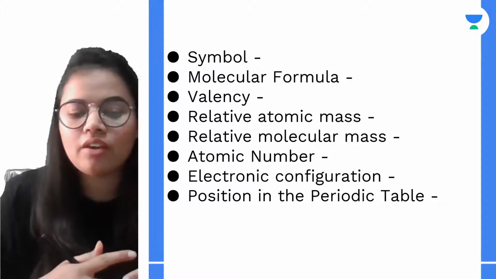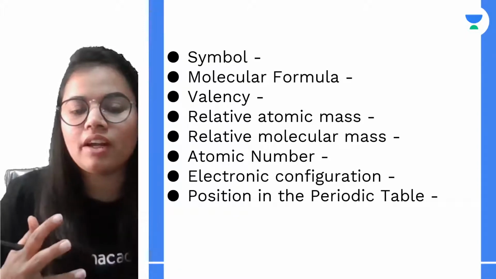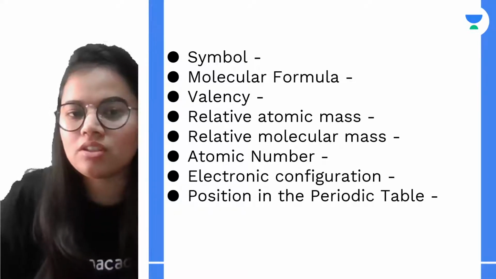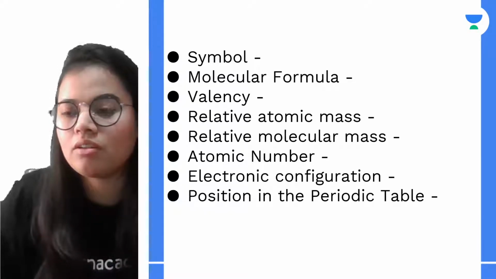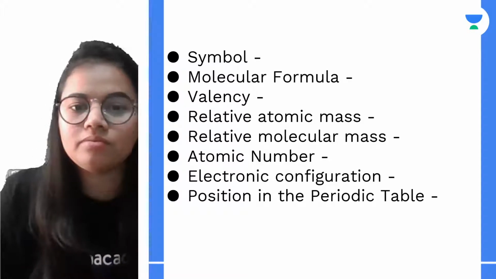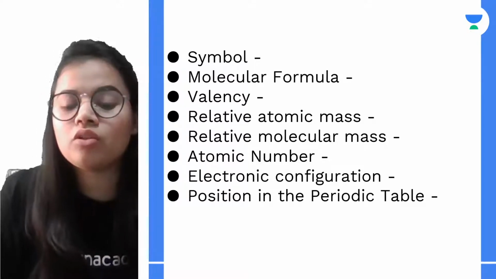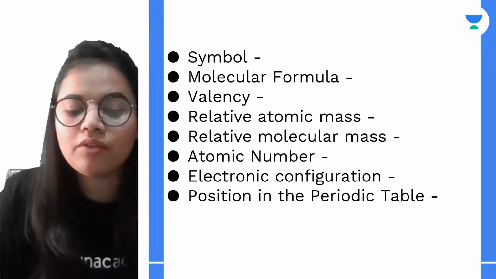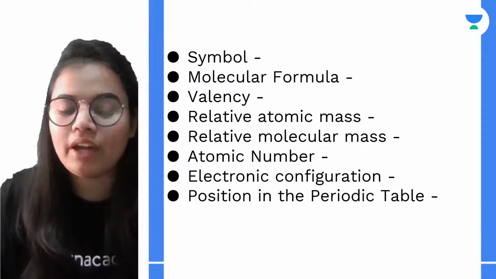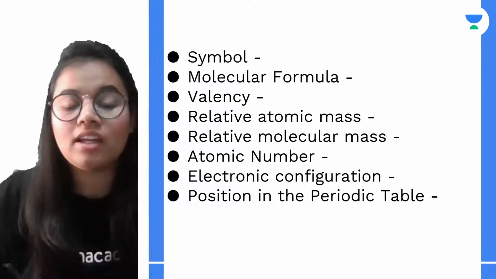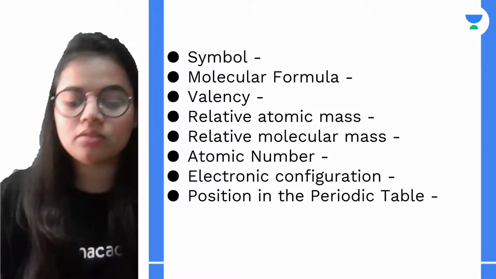The position of hydrogen has always been a kind of confusion, but we have got the first position, the topmost position, for hydrogen in the periodic table. Before moving on to learning more about hydrogen, we will know the basic things, like the symbol, formula, etc.